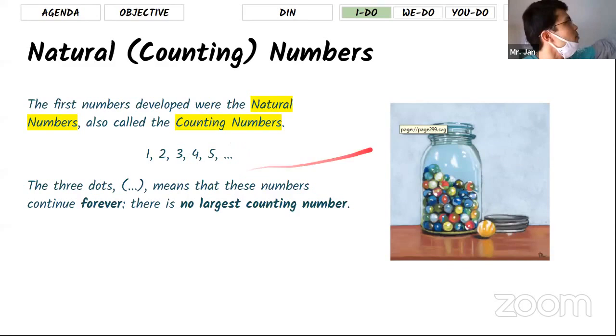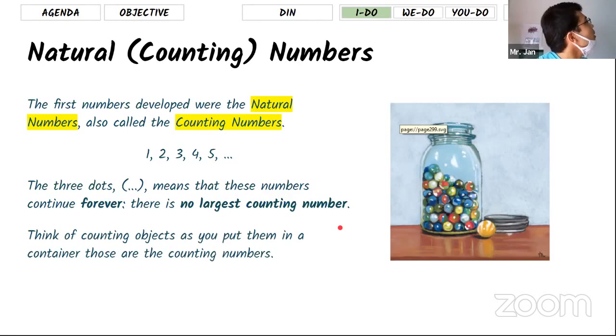Because I don't have enough space to write down every single number that exists, we put 3 dots to indicate that the numbers go forever. And because the numbers go on forever, there is no largest number. Nobody can tell you this is the largest number.